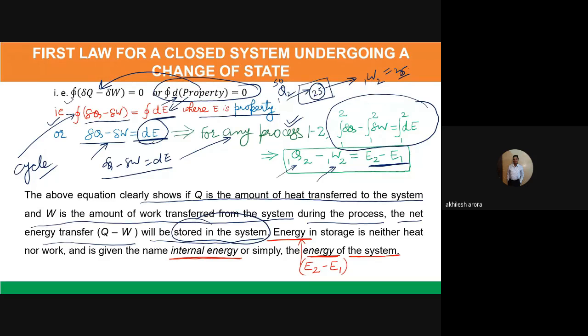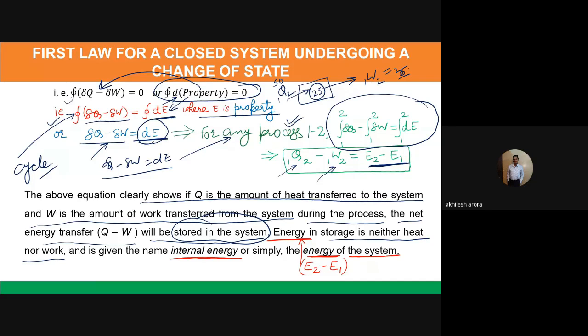So energy in storage is neither heat nor work. I have already told you, when we discussed the concept of work and heat transfer, there were certain important points. I told you heat transfer and work transfer are only observed at the system boundary, when they cross the system boundary. They are path functions, they are inexact differentials.